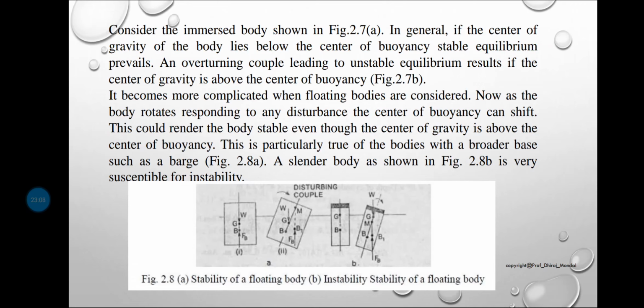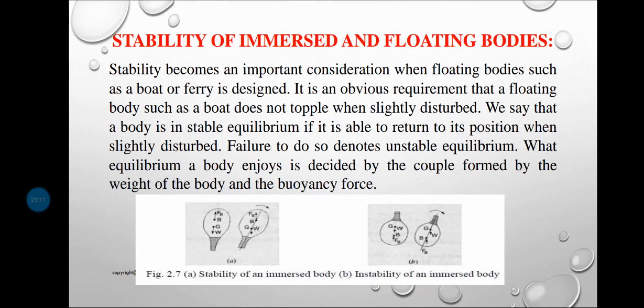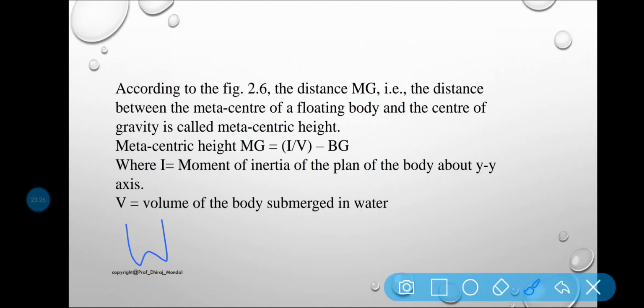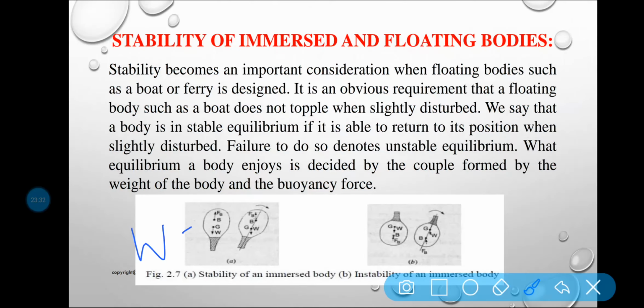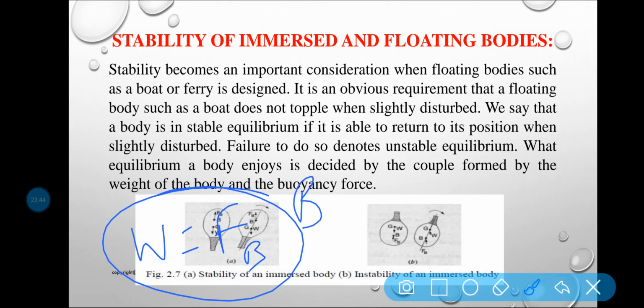Stability of a submerged body I have already discussed. This one is the stability of the submerged body. But if I am talking about the stability of the floating body, then for a stable condition, W is equal to FB. For unstable condition, W is equal to FB, and B should be above the G.